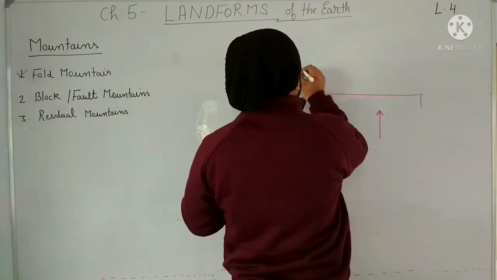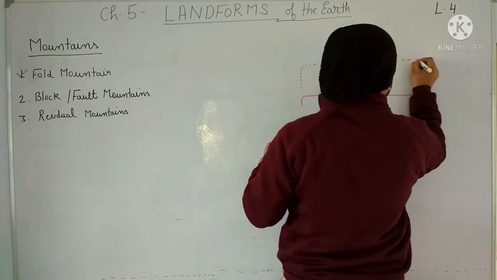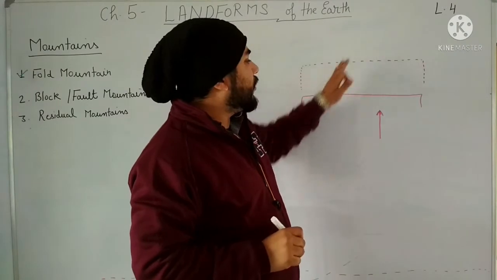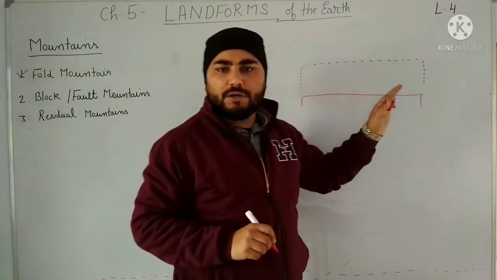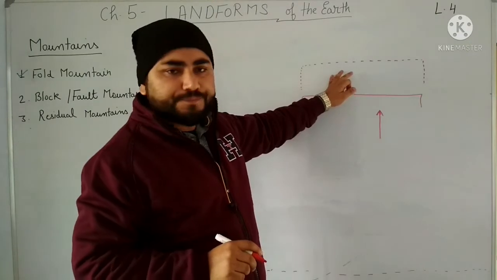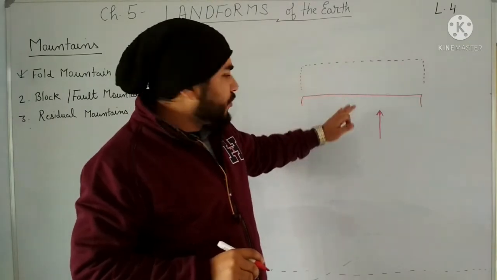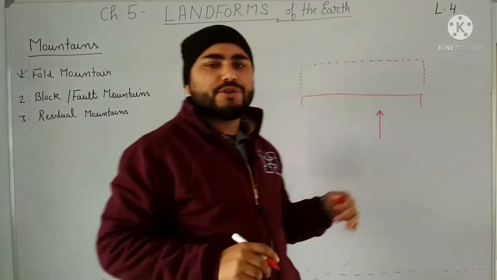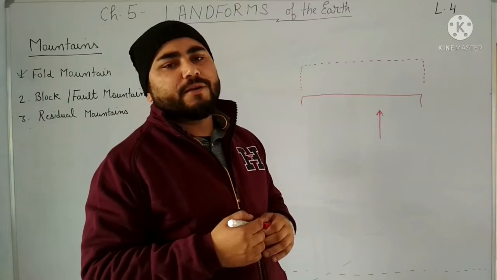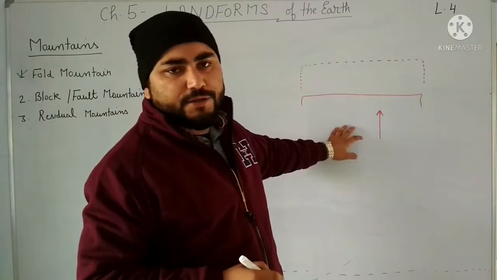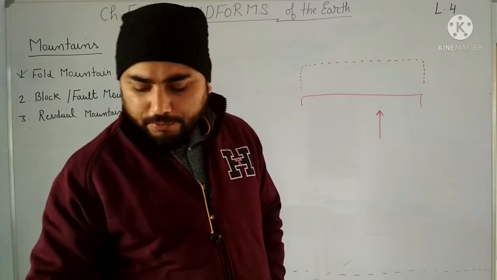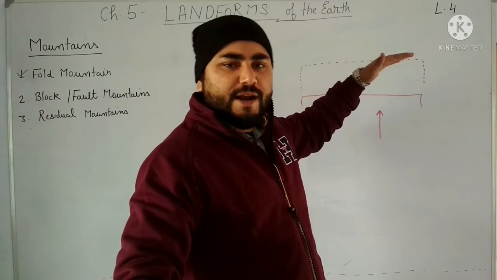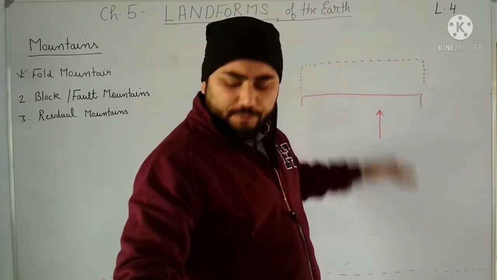Suppose it has come now in this manner. Here, like this. Clear? Initial position and the final position. So this is called what? This is called epirogeny. In epirogeny, the vertical force is applied, whereas in orogeny, the force is applied horizontally. That is the difference, so don't get confused in that. Now here first faulting is taking place and then epirogeny is taking place, and it is leading to the formation of continents or block mountains.